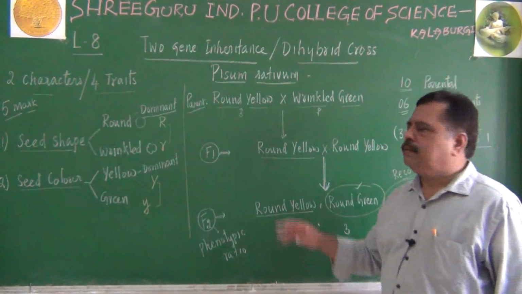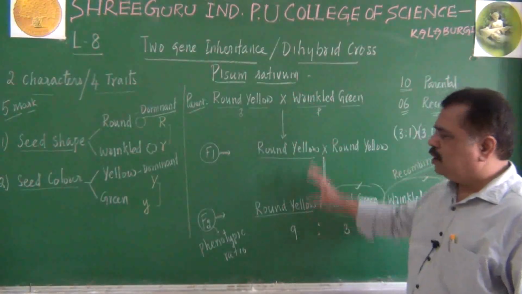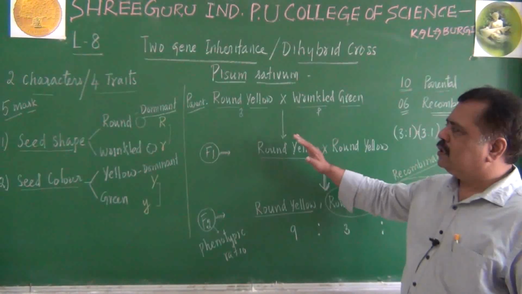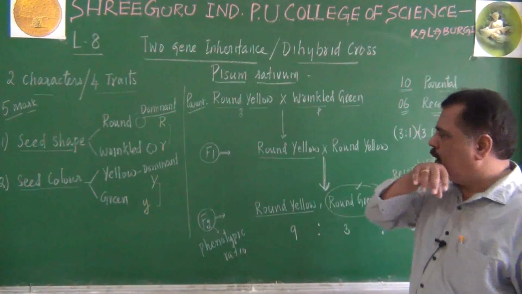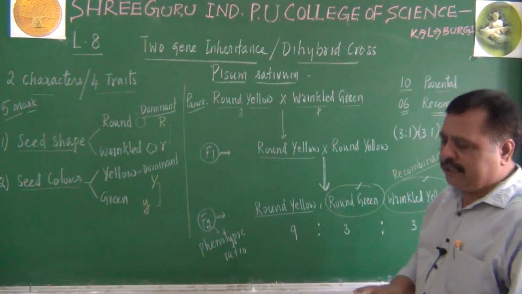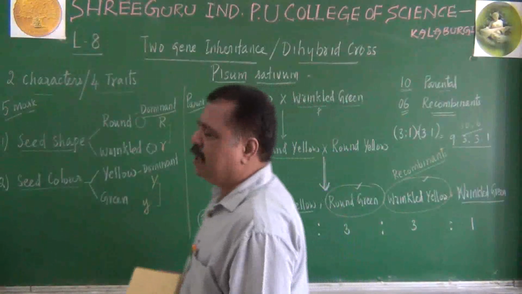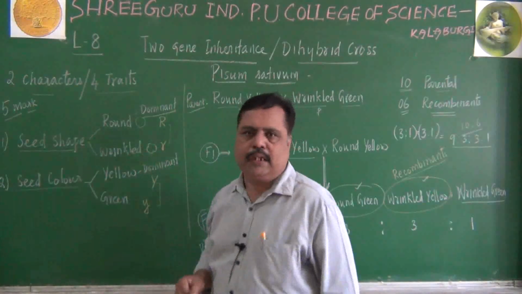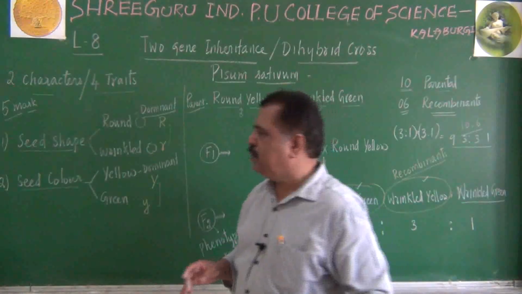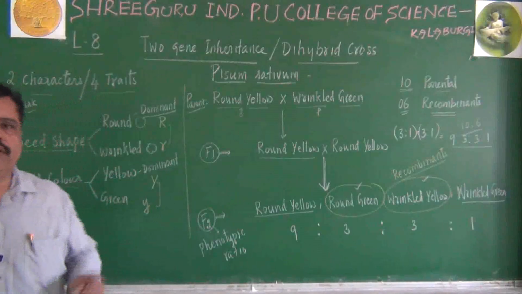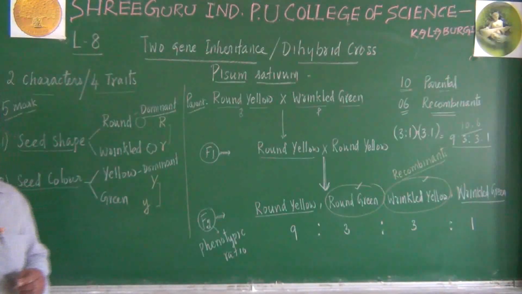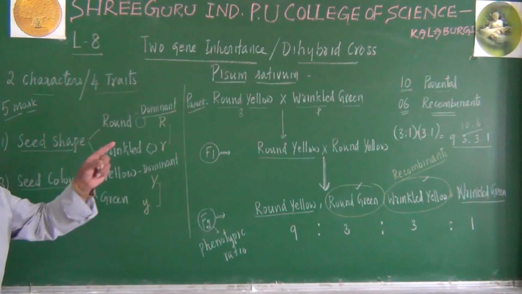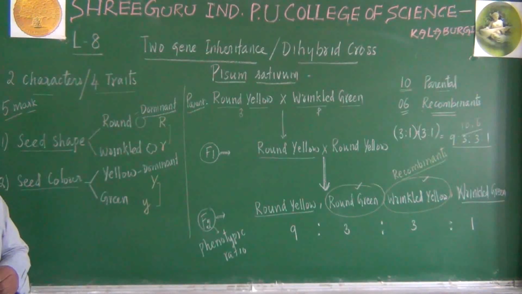Okay, students, just keep this outline in your mind. Let us see how to explain this dihybrid cross in detail. Explanation I am going to tell you. So far I told you what is a dihybrid cross. It is a cross between two individuals with reference to two characters. Then I told you how Mendel performed dihybrid cross in the Pisum sativum.